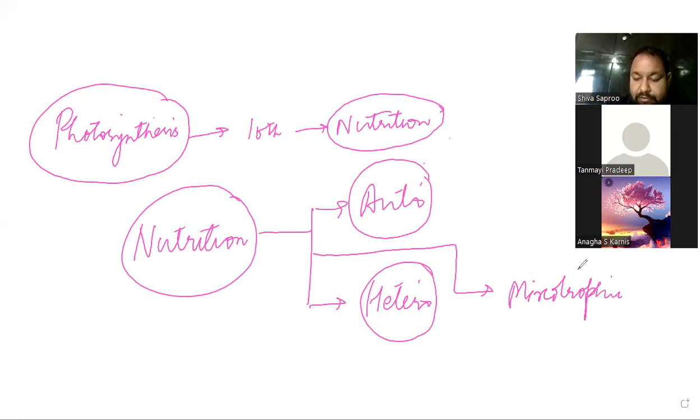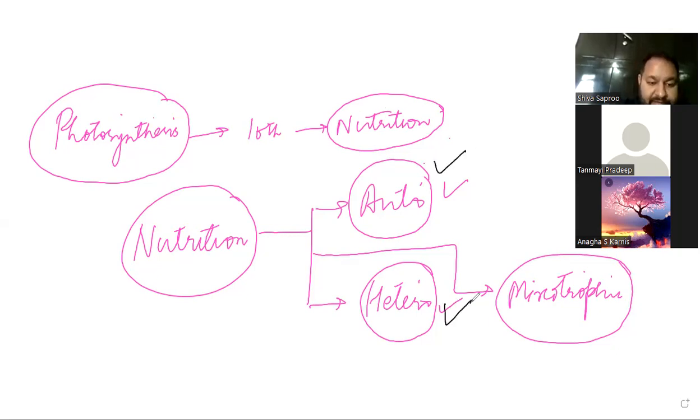No. Mixotrophic is that form of nutrition in which an organism performs both auto and heterotrophic. For example, Euglena or the pitcher plant, the insectivorous plant.